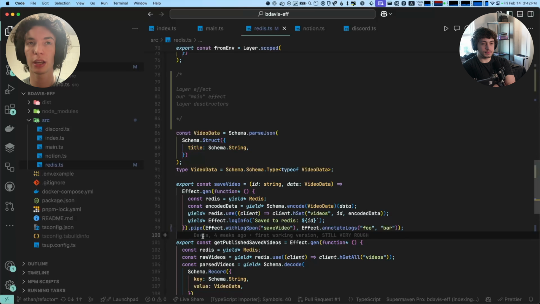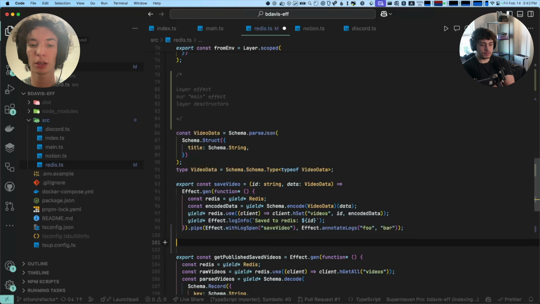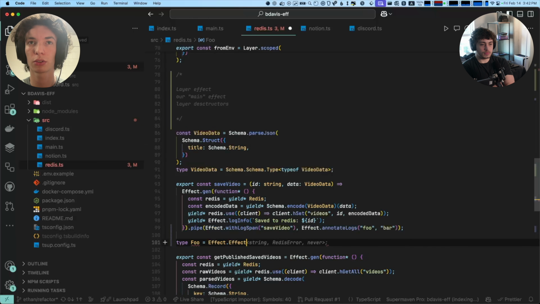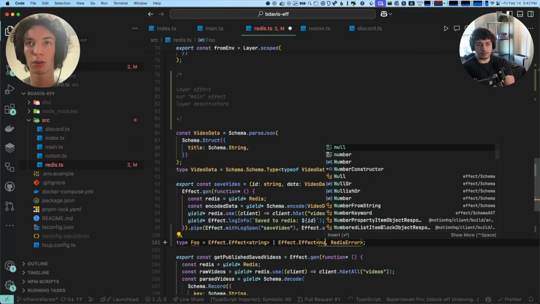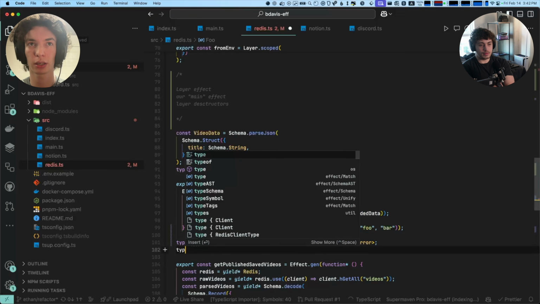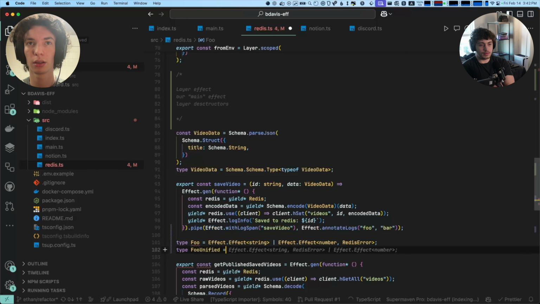Because in a lot of very naive implementations, it will be type Foo equals Effect<string> or Effect<number>. But you really want to combine these, and there actually is a way: type FooUnified equals Unify.unify<Foo>.